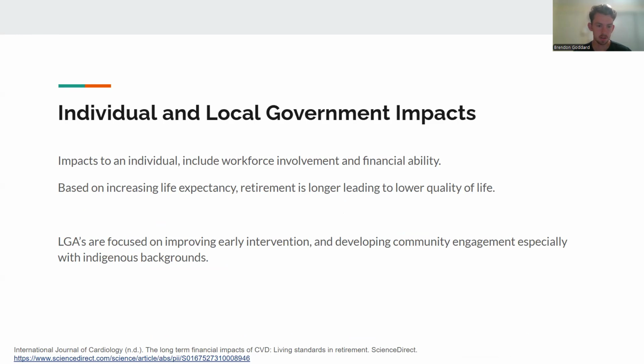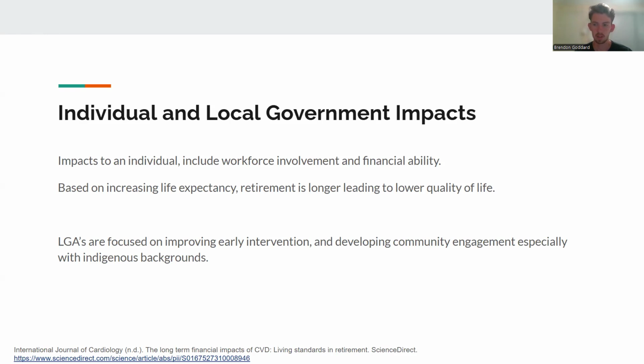Individual and local government impacts: towards an individual, it could impact workforce involvement and financial ability, as CVD can take us outside the workforce, allowing us not to work, and then time out of the workforce impacts our financial ability. Based on increasing life expectancy, retirement is often longer. If the average age of retirement is 65, our lifespan is slowly increasing towards the 90s and 100s. This can lead to a lower quality of life.